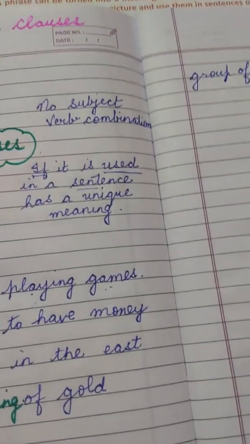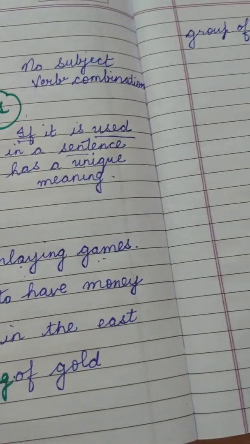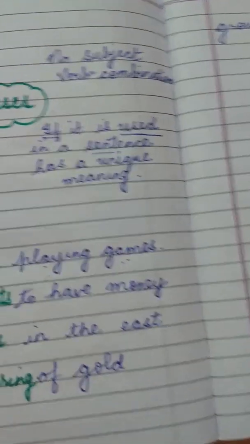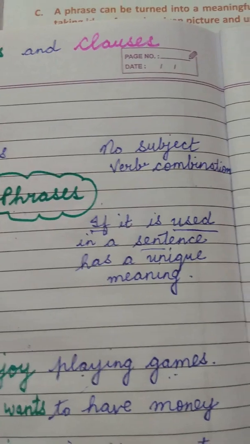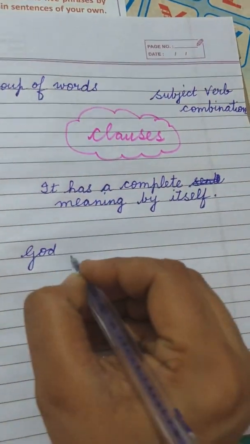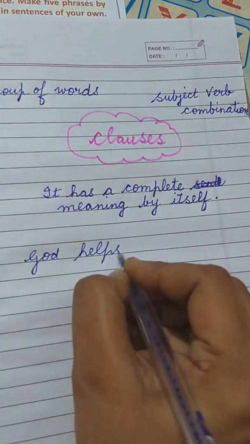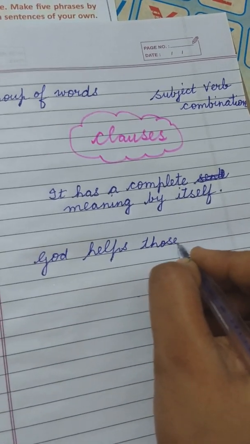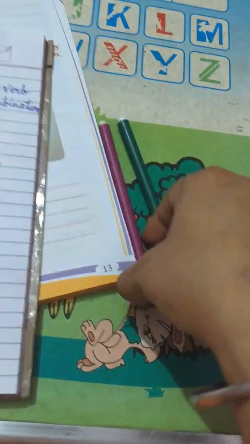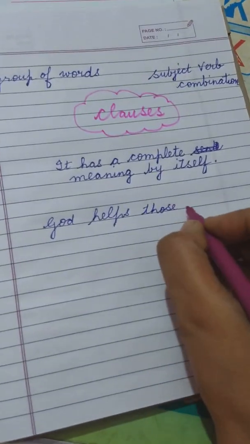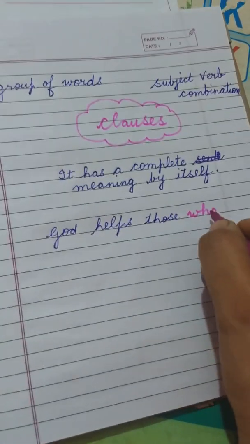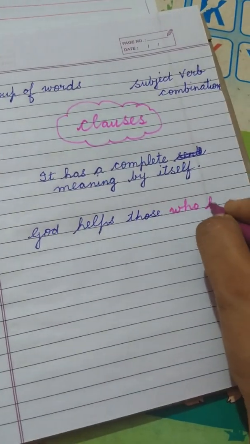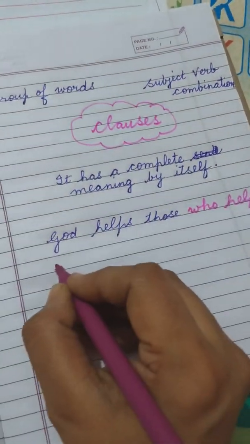For this, if you want to write clauses, you can write your own sentence, or make any sentence of your own. Like for clauses: God helps those who help themselves.